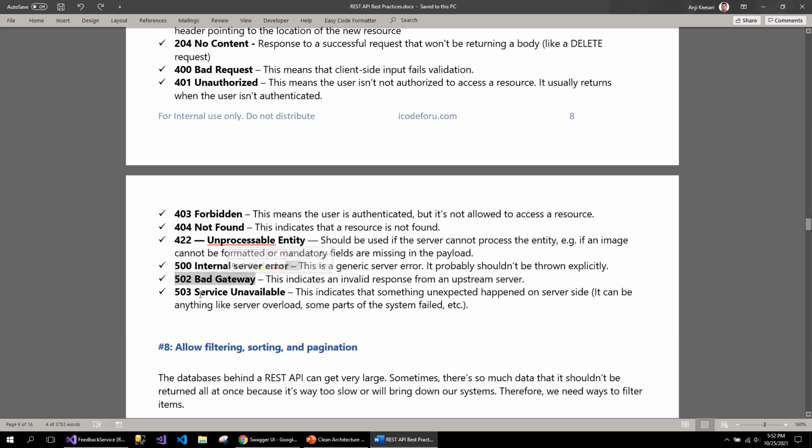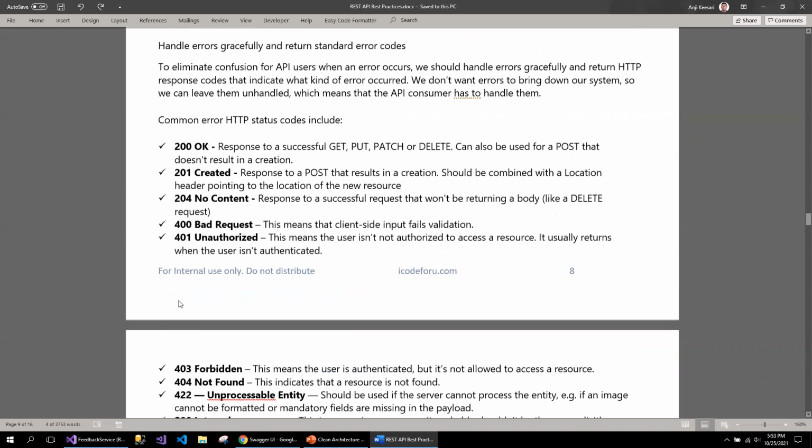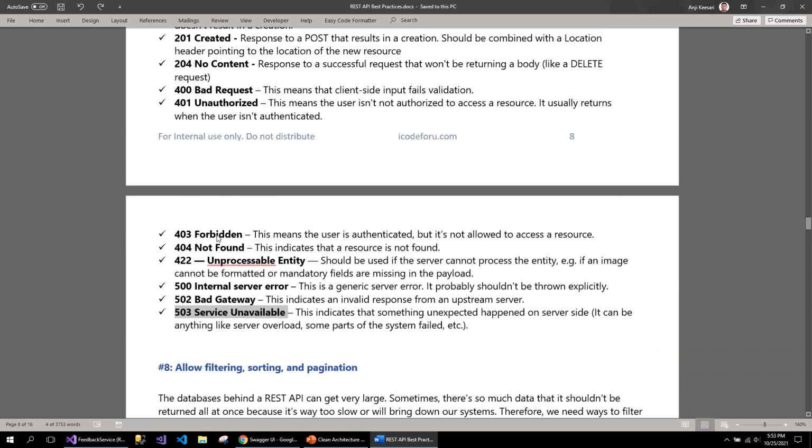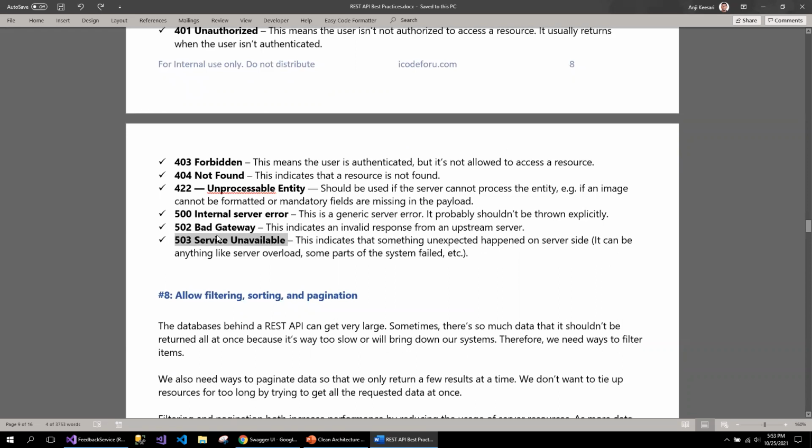502 bad gateway is at the server level. This indicates an invalid response from the upstream server. The server is not responding or something is wrong with the server. 503 is server unavailability. The service is not working as expected, and you will be getting the 503 service unavailable message. So these are the kinds of status codes that can be returned as part of the REST API endpoint. You will see some of these 500 internal server errors in my